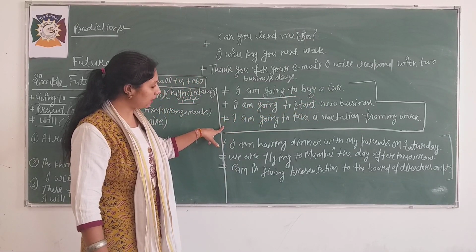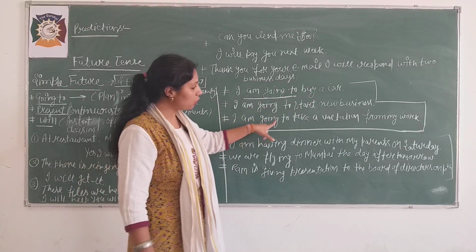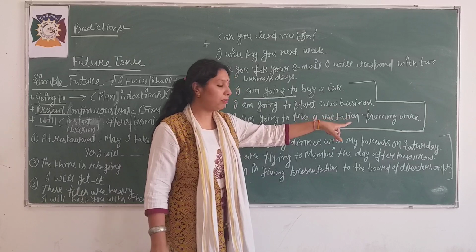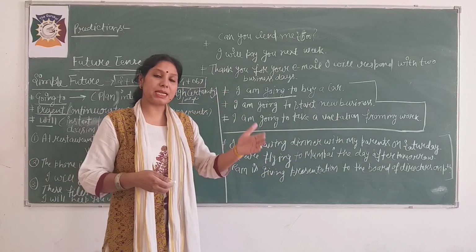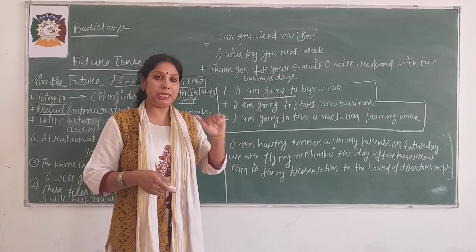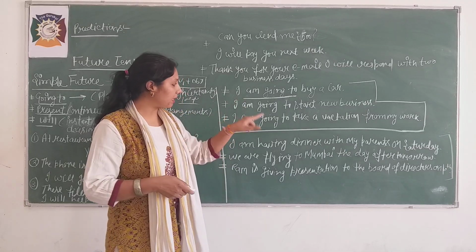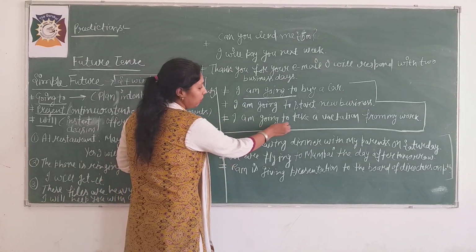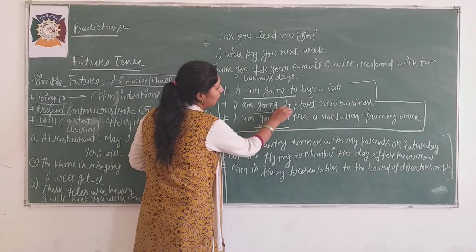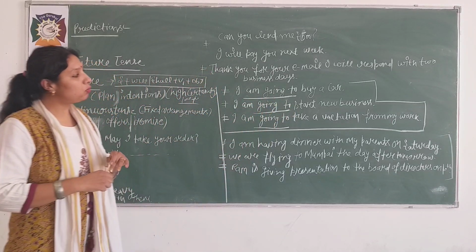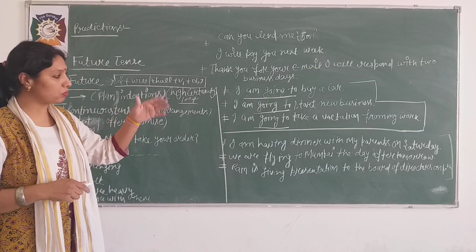And the third one is here: I am going to take a vacation from my work, because I have decided earlier. On the spot, an instant decision is not there. That's why we should use going to, beta. Okay, we use going to also to show future tense.